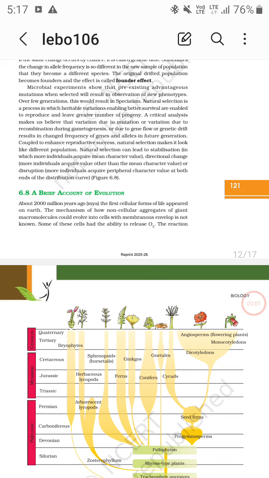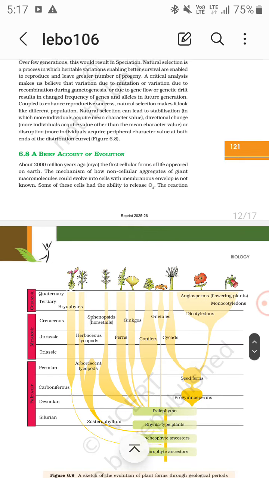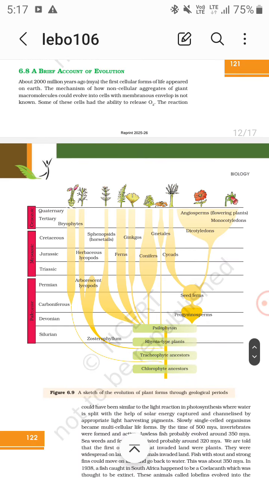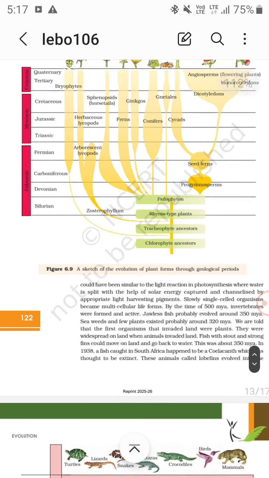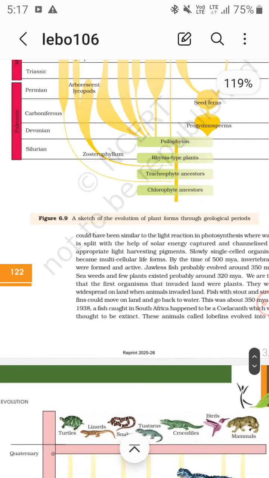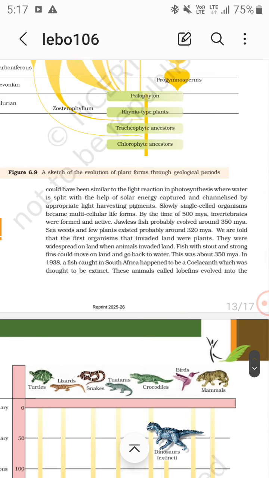So 2 billion years ago, the first cellular form of life appeared, and they did not have the ability to release O2. Now slowly, single-celled organisms became multicellular life forms.